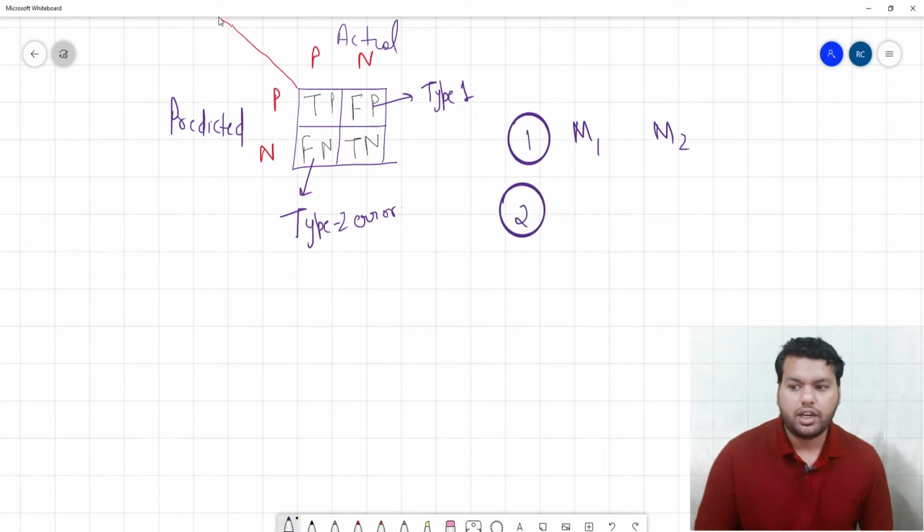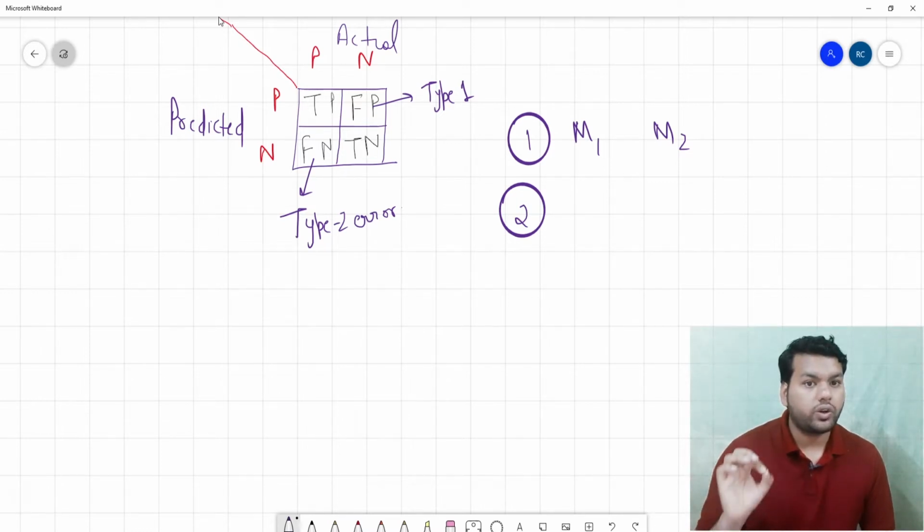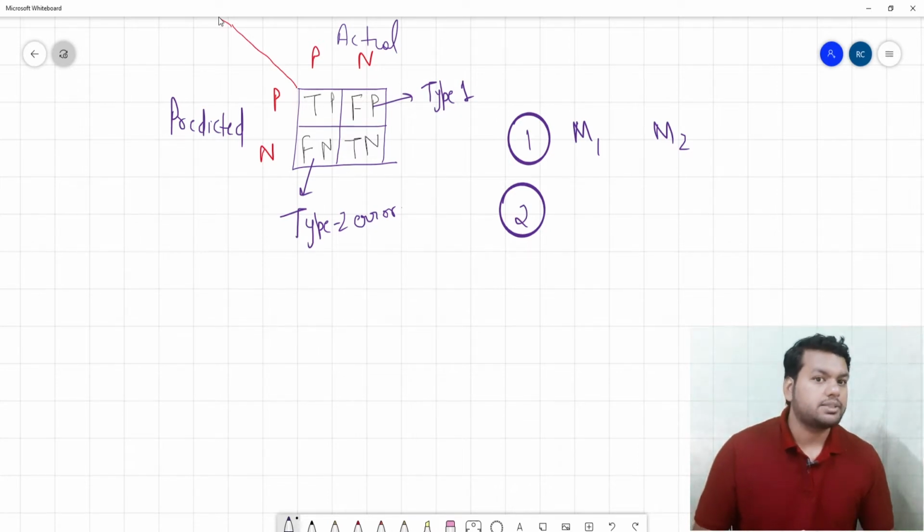The second demerit is that it's not talking about the class percentage, it's just calculating the numbers. It's telling you the true positive count, so you go to the first cell. It's telling you the false positive count, so you go to that cell. But it's not talking about the class probability. In the real world we are more interested in knowing the class probability. So that is the second demerit: it does not use the class probability.